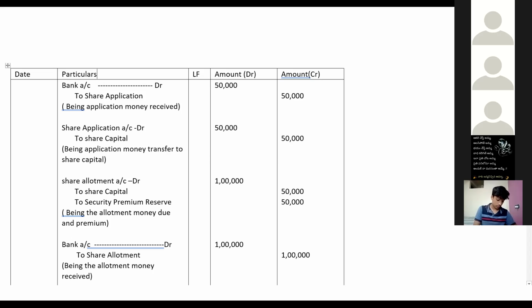Next, when the bank has received the share allotment, bank account debit to share allotment. Surya, understood? General entries. Yes, sir.